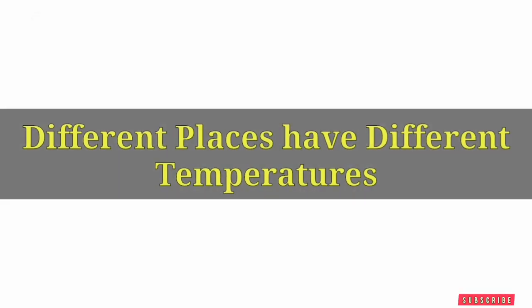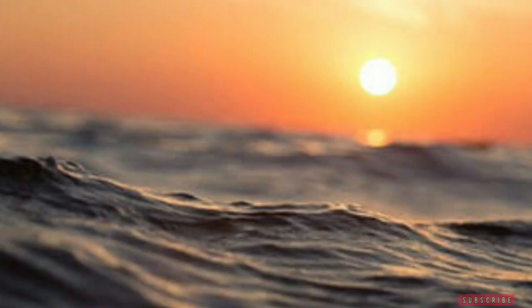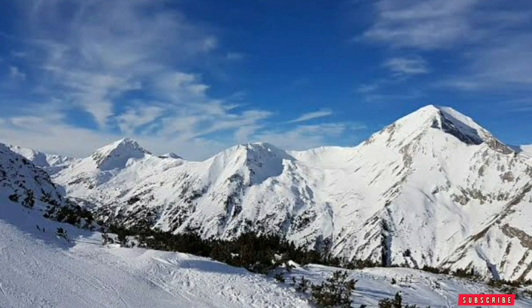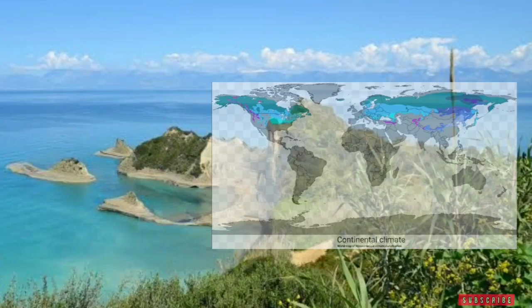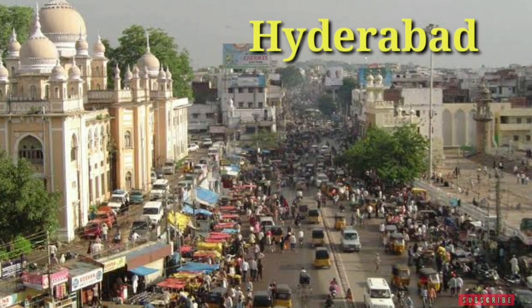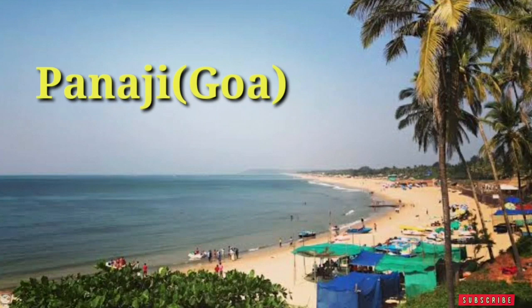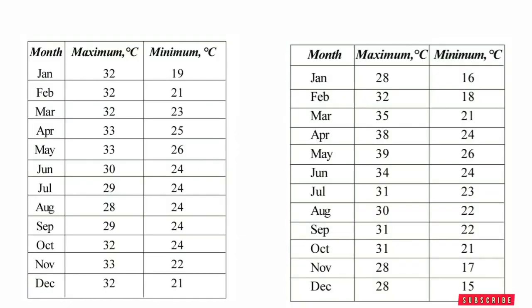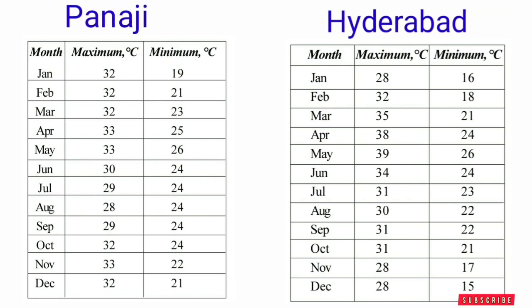Temperatures are different at places near the sea and far away from the sea. And also we can find different temperatures at the top of a mountain and at the bottom of that mountain. Maritime and continental climate. Hyderabad has a continental climate. Panaji in Goa has a maritime climate. The temperature is different from Panaji to Hyderabad.